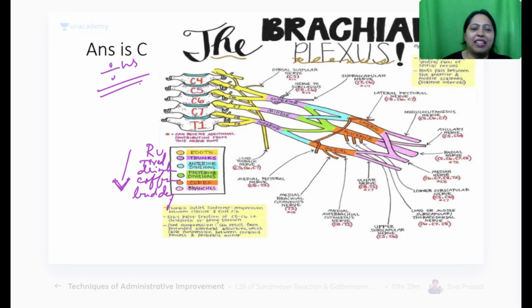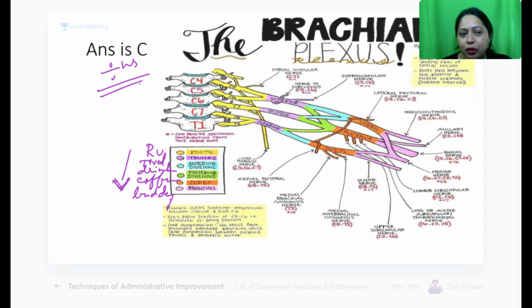Okay. So this is how you remember. There is anterior division, posterior division. So each one has 2 divisions. So that way the 6 is correct. So we have got the easiest one as the answer to pick. So it was easy. And if they had given branches, it would have been even more difficult because branches, there are so many, it is difficult to count.